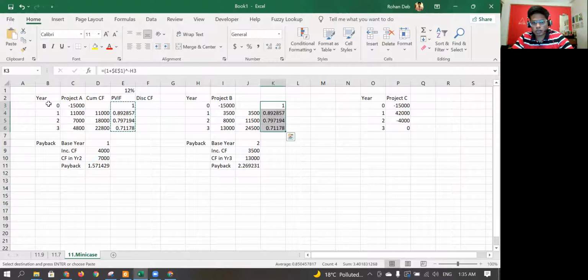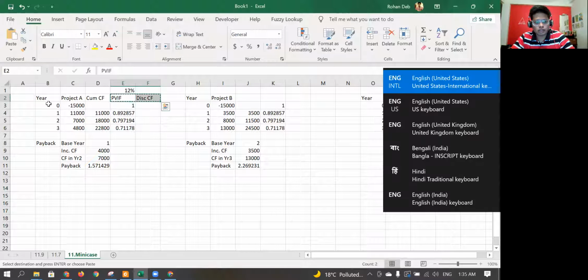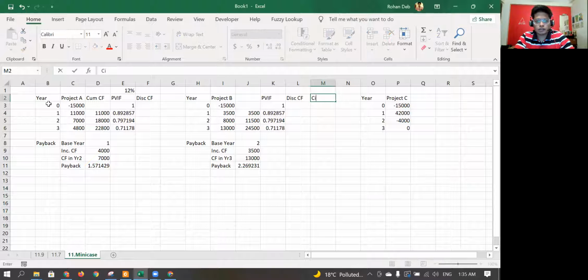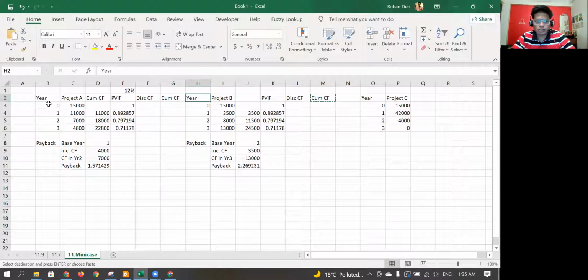Copy that to this one because it's the same rate. Again, PVIF, discounted cash flow, and then cumulative cash flow again. Copy this again, paste it over here.